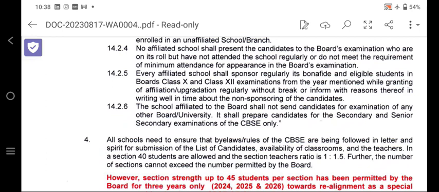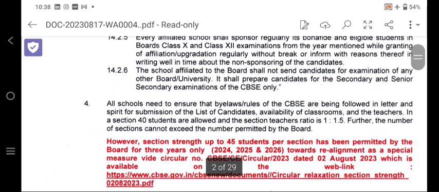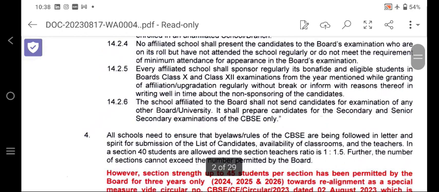And number 5, every school shall sponsor regularly the bona fide and eligible candidates for the years mentioned while granting the affiliation or upgradation, without break, or inform the reason in writing well in time about the non-sponsoring of candidates. A school affiliated to the board shall not send candidates for the examination of any other board. It shall prepare candidates for the secondary and senior secondary. So these are the things that schools should mandatorily do.